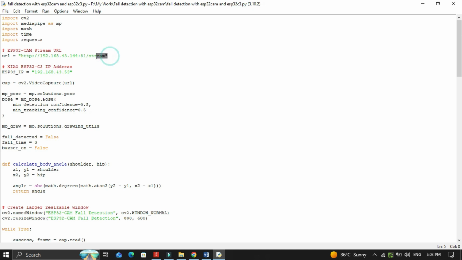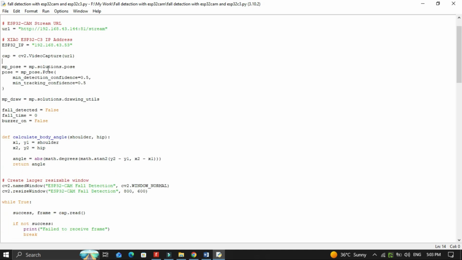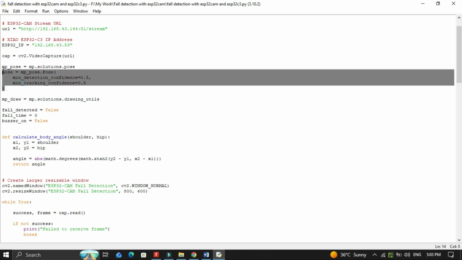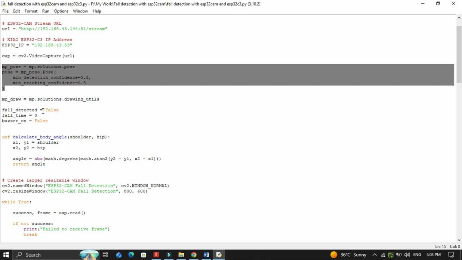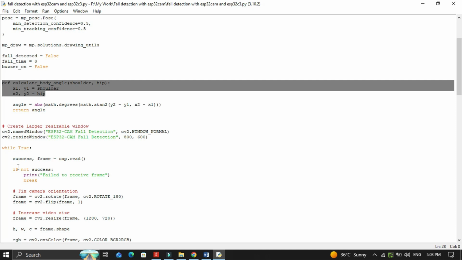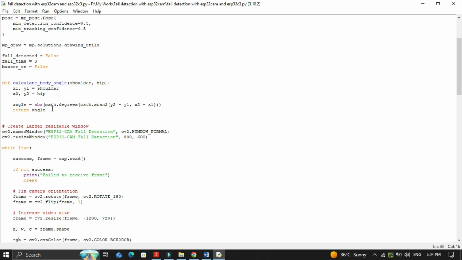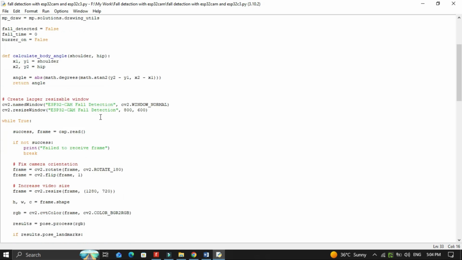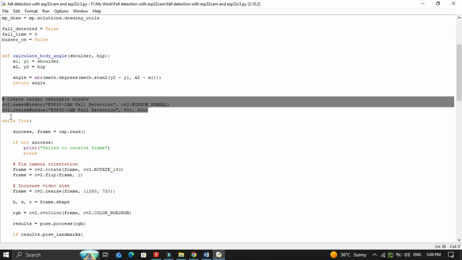Next, we define the IP address of the ESP32-CAM video stream and the IP address of the XIAO ESP32-C3. The Python program connects to the ESP32-CAM and receives live video frames. After that, we initialize the MediaPipe pose model, which can detect and track different body landmarks in real time. The calculate body angle function calculates the angle between the shoulder and hip points. These angles help us to determine whether the person is standing upright or lying horizontally. A resizable display window is then created to show the live video stream and detection result.